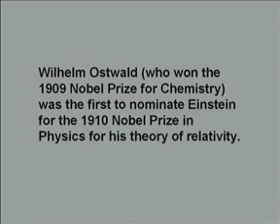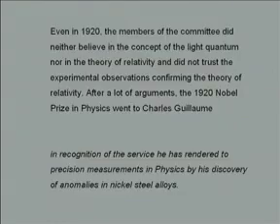Wilhelm Ostwald, who won the 1909 Nobel Prize for Chemistry, was the first to nominate Einstein for the 1910 Nobel Prize in Physics for his theory of relativity. His special theory of relativity came in 1905. But there was so much heated discussion, and there was also a lot of prejudice, that even in 1920 the members of the committee did neither believe in the concept of the photon nor in the theory of relativity, and did not trust the experimental observations confirming the general theory of relativity.